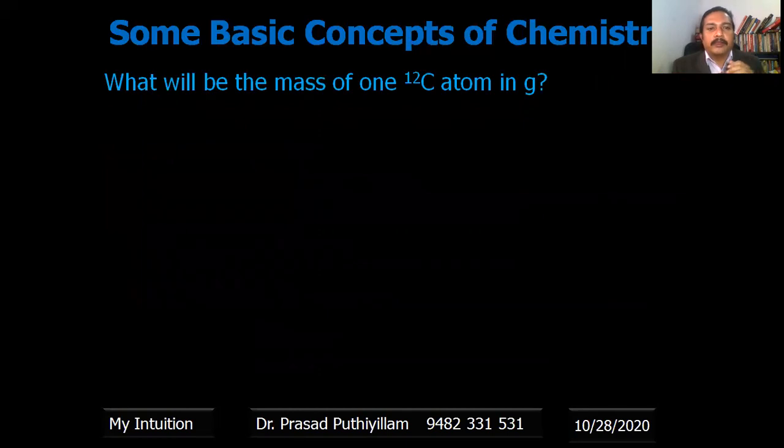Next question: what will be the mass of one carbon 12 atom in gram? So carbon 12 atom is given. We know that 1 mole contains Avogadro number of atoms, and the number of moles corresponds to the molar mass. Here the atomic mass of carbon is 12. Therefore we can connect Avogadro number of atoms to the mass, that is 12. So from Avogadro number of atoms we can find out the mass for one atom.